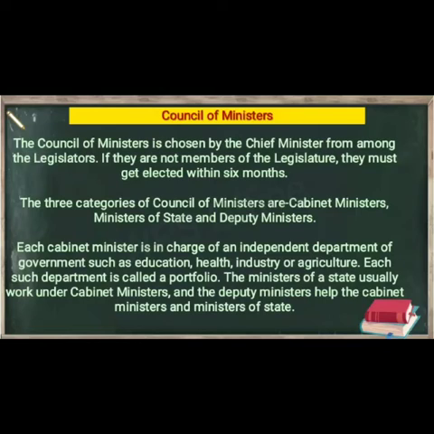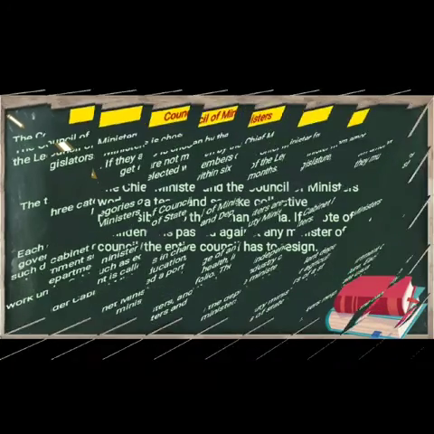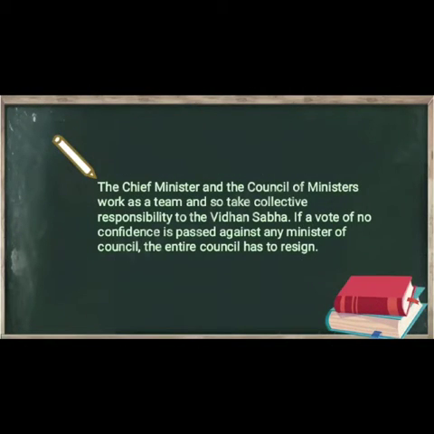The ministers of state usually work under the cabinet minister, and the deputy ministers help the cabinet ministers and the ministers of state. The CM and council of ministers work as a team, so they take collective responsibility to the Vidhan Sabha. If a vote of no confidence is passed against any minister of the council, the entire council has to resign.